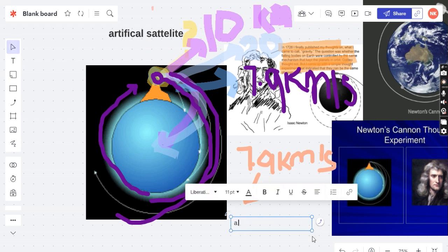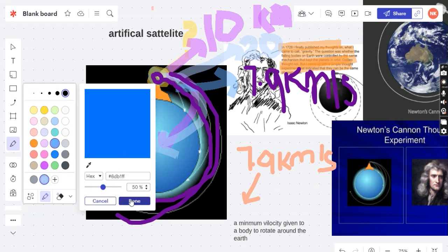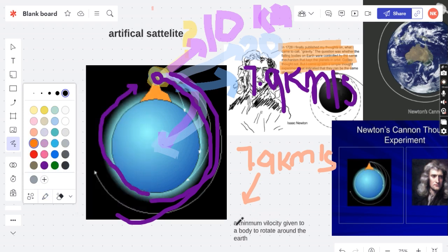The minimum velocity needed, given to a body to rotate around the earth, is known as critical velocity. So a minimum velocity given to a body to rotate around the earth is known as critical velocity.